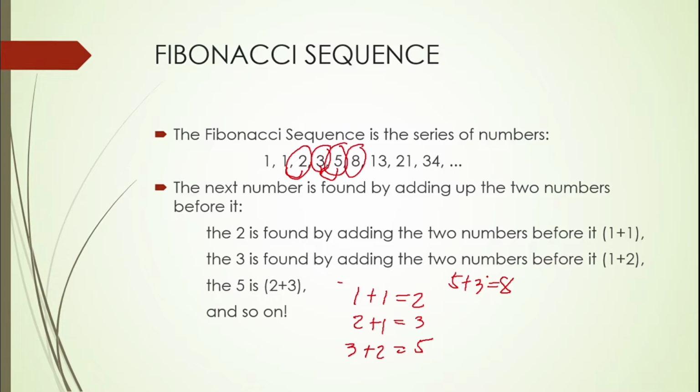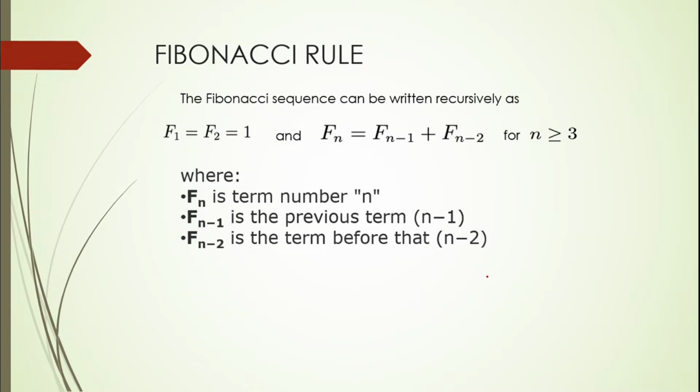Alright, so we have here the Fibonacci rules. A Fibonacci sequence can be written recursively as F1 and F2 are equal to 1, and Fn is equal to F(n-1) plus F(n-2) for n greater than or equal to 3, where Fn is the nth number, F(n-1) is the previous term, and F(n-2) is the term before that.